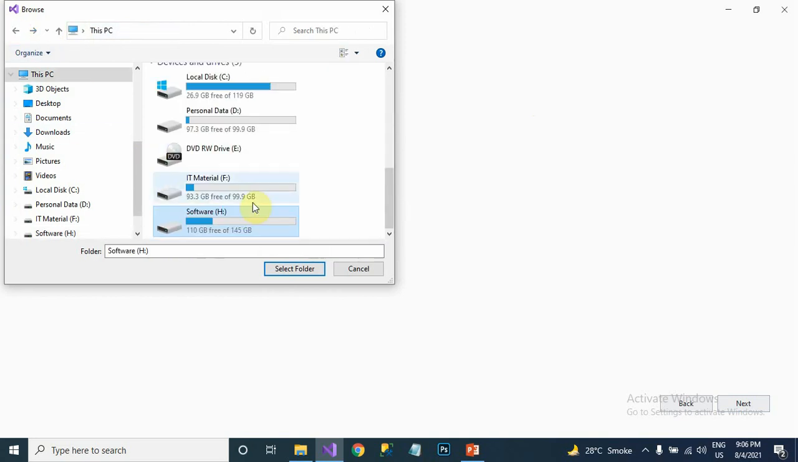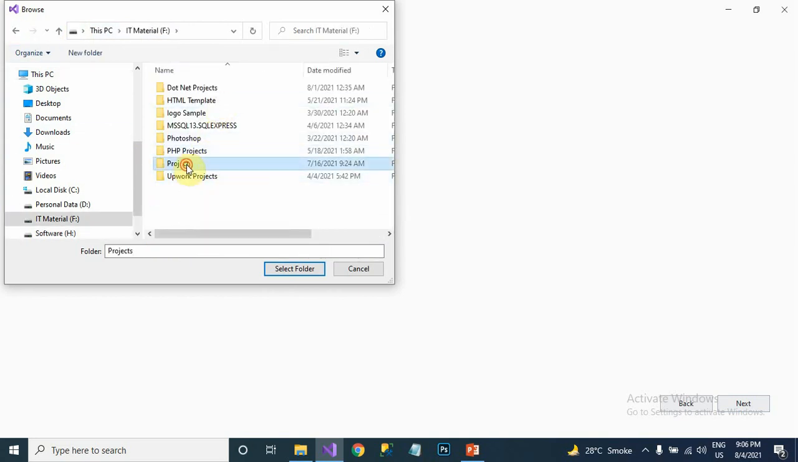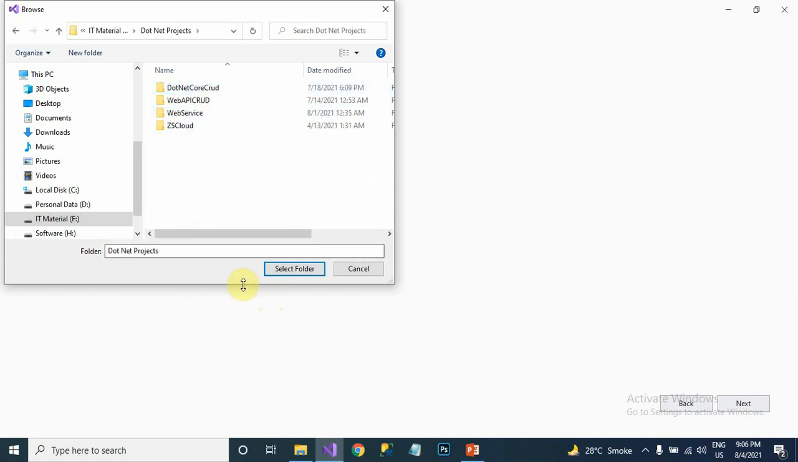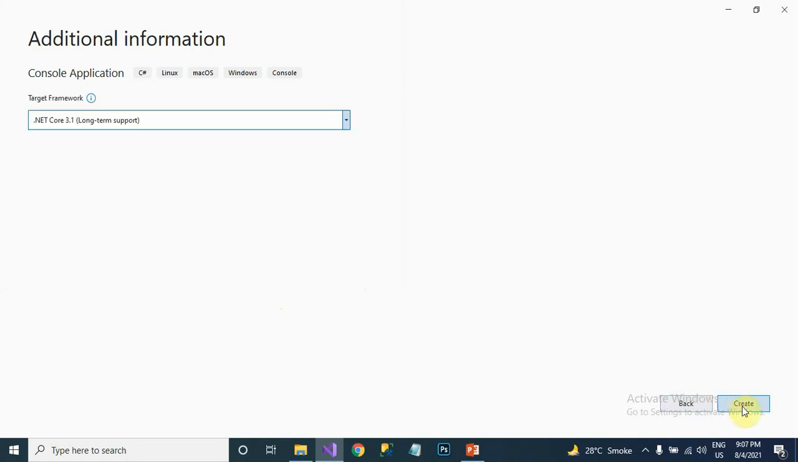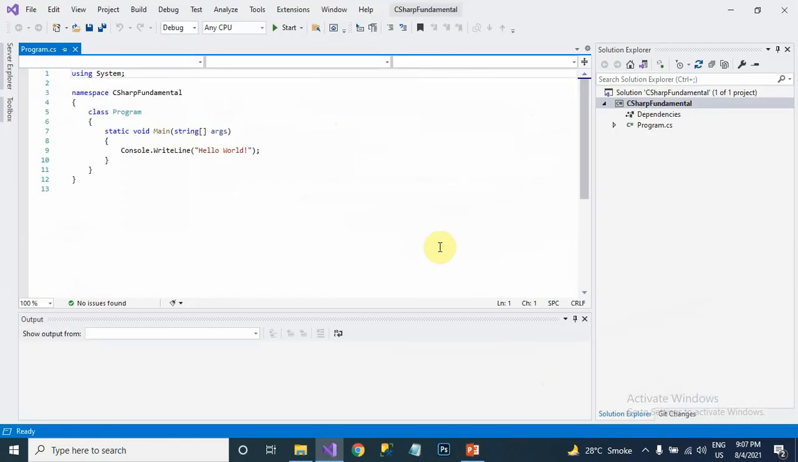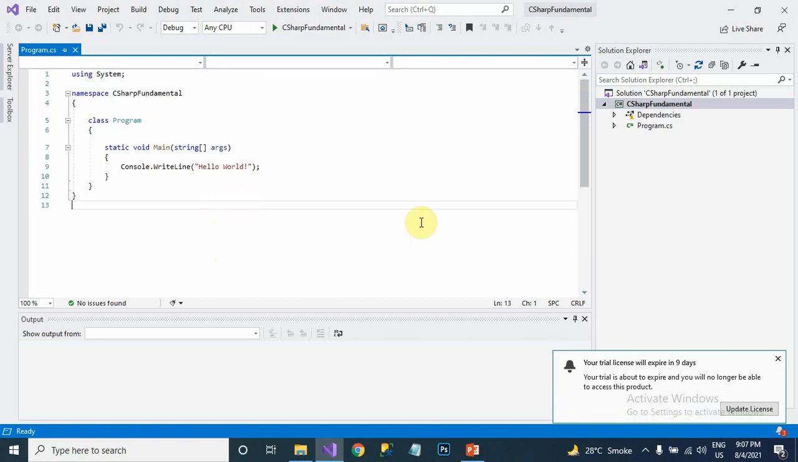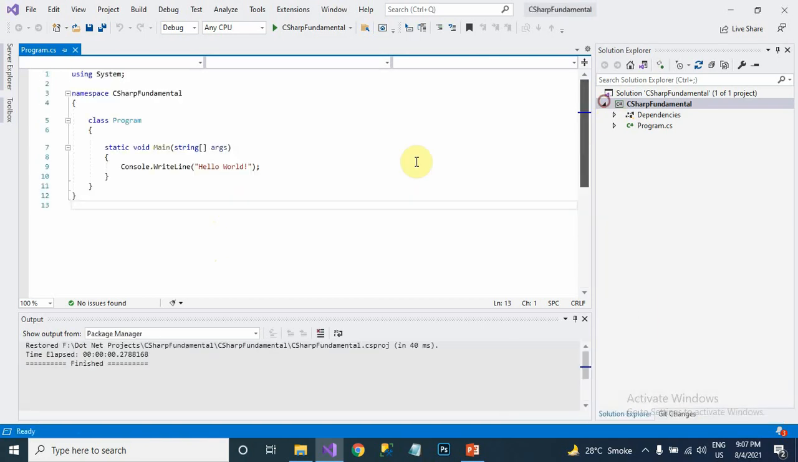Yes, I'm just creating a directory here. Select folder, next. You can change the framework here. So I have just created a project, you can see here.